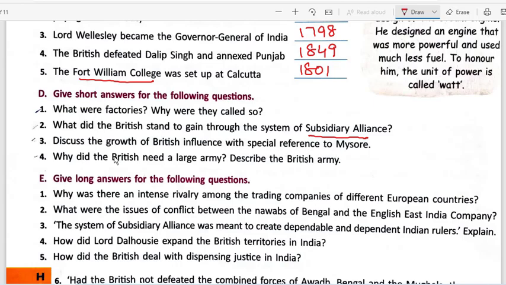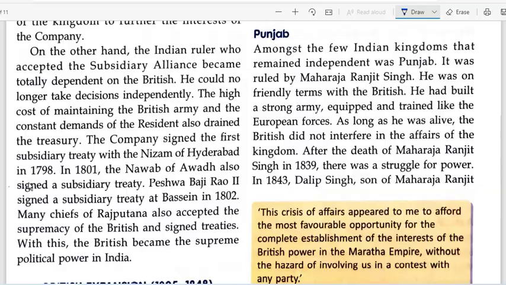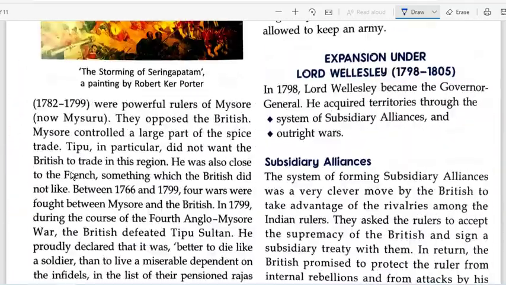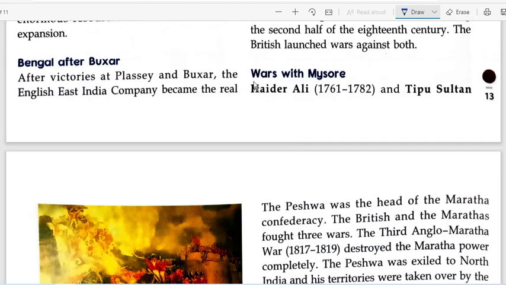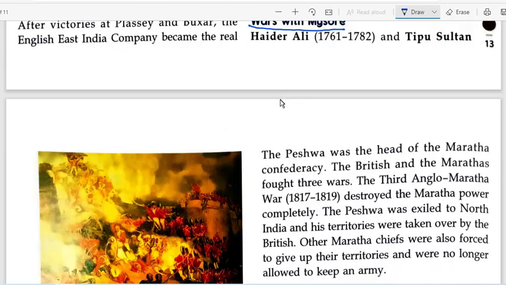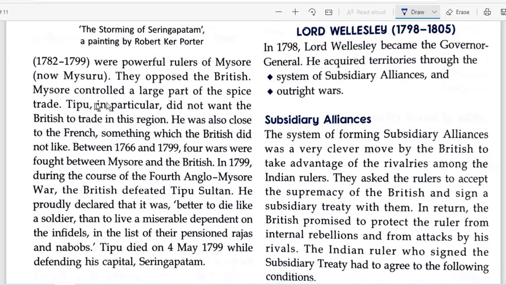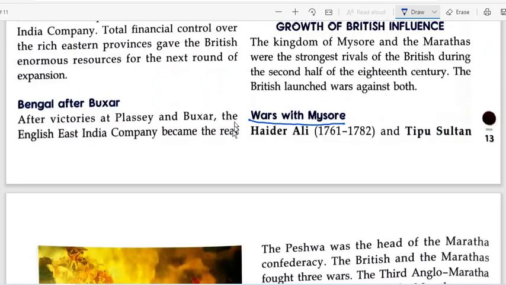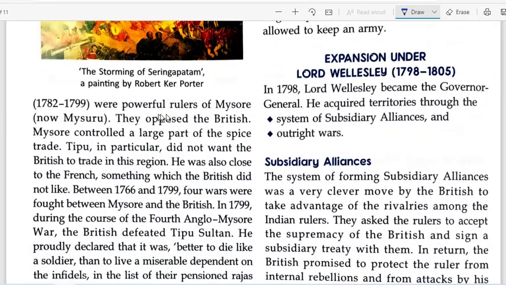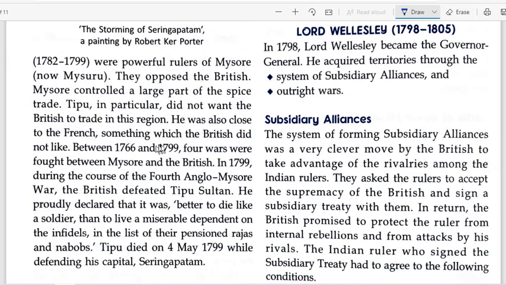For this question, you come to where it is discussing the annexation of Mysore. This is war with Marathas, and this is war with Mysore. We will be taking up our answer from this one. You have to start from the start of the paragraph. That is, you will be writing from Hyder Ali and Tipu Sultan were powerful rulers of Mysore. They opposed the British. Mysore controlled a large part of spices and trade. Tipu in particular did not want the Britishers to trade in this region. It was also close to France, something that the Britishers did not like.